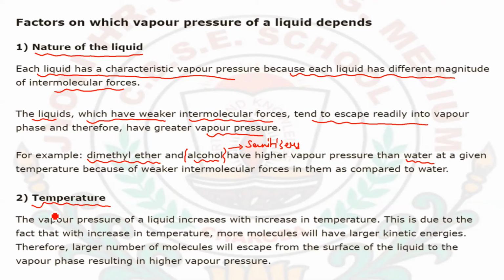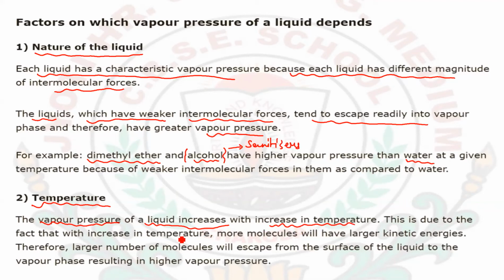Obviously the vapor pressure depends highly on the temperature, because as we increase the temperature of the liquid, the vapor pressure of the liquid also increases. As we increase the temperature, the intermolecular force of the liquid decreases, and due to that the vapor formation increases, and as more vapor is formed, the vapor pressure also increases. What is the reason behind that?